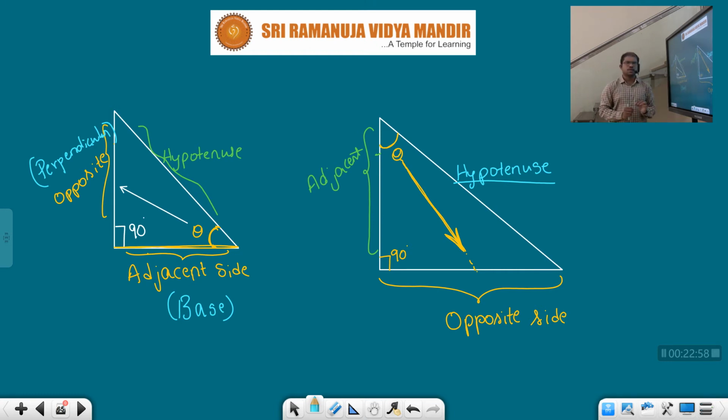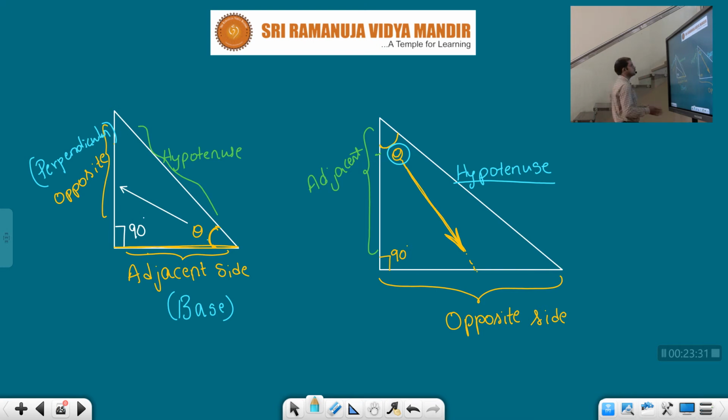Now this theta, as per the question, children, in questions you may not always find theta here. It could be here also. So whatever it is, after getting the triangle and identifying that theta, what should we do? We need to look with respect to theta, which side is opposite. Among all these three sides, the side which is opposite to theta is the opposite side.